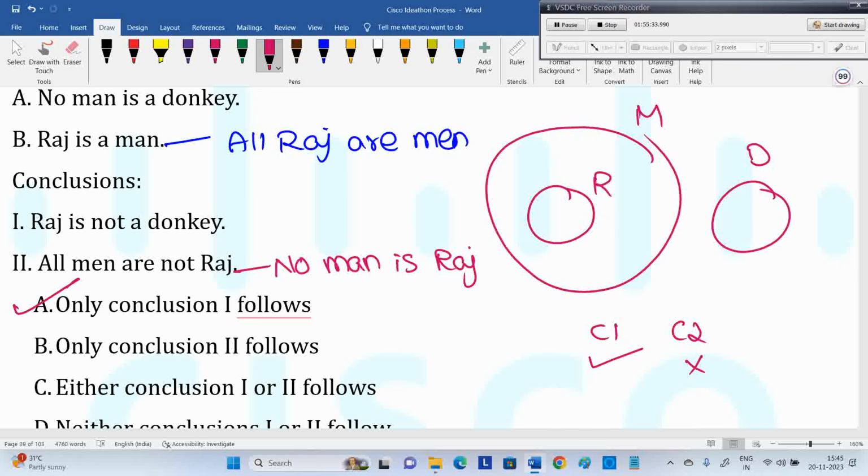If you want to draw a few other diagrams, some people put the donkey on the right side or the left side, all the same. Instead of drawing the donkey here, it is all the same. You'll get similar diagrams if you draw many more also. But the answer, only one follows, is the correct one. Raj is a man, no man is a donkey, so Raj is not a donkey.